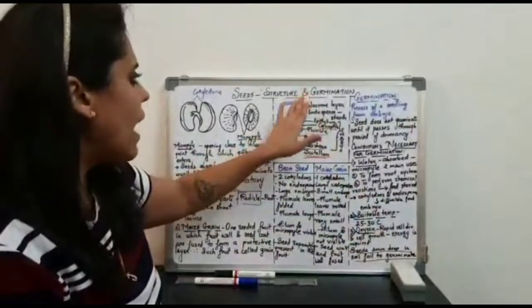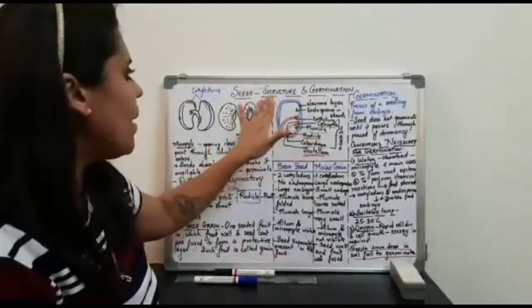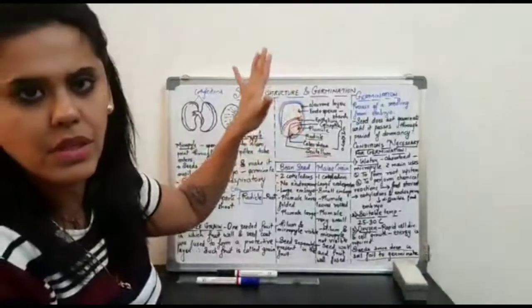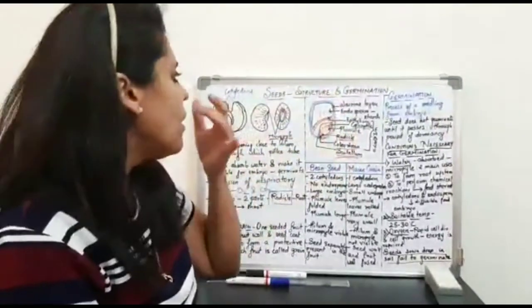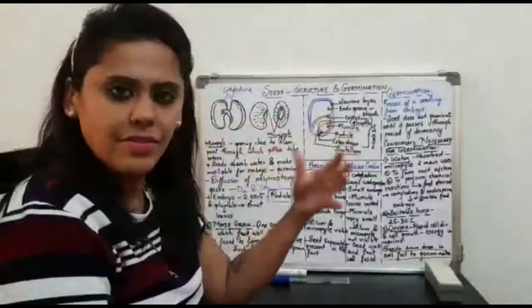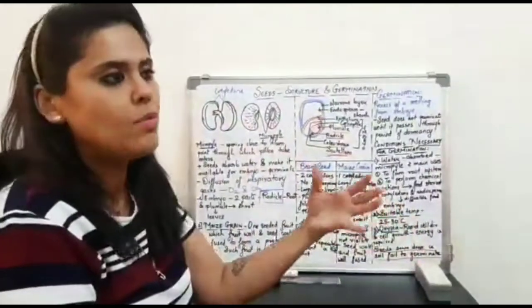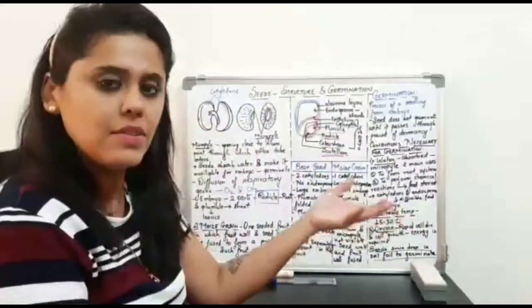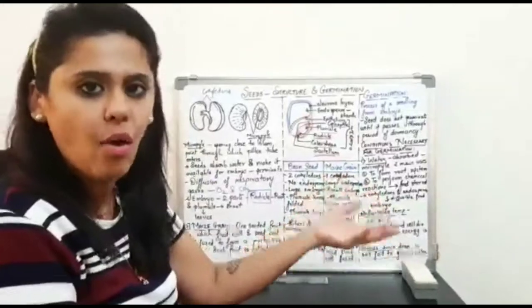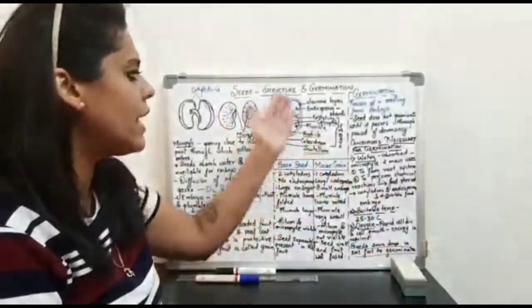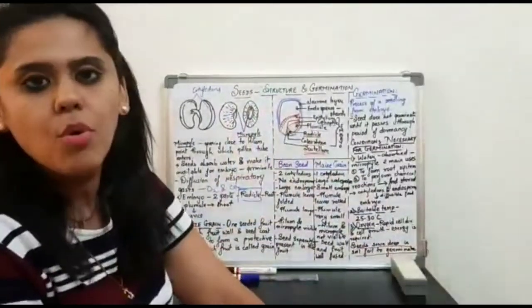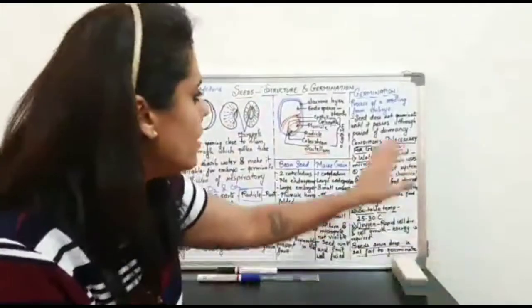So till now we have completed the structure part of the seeds, where we studied the classification, the characteristics of a seed, a few definitions, along with the detailed structures of the monocot and the dicot seed.